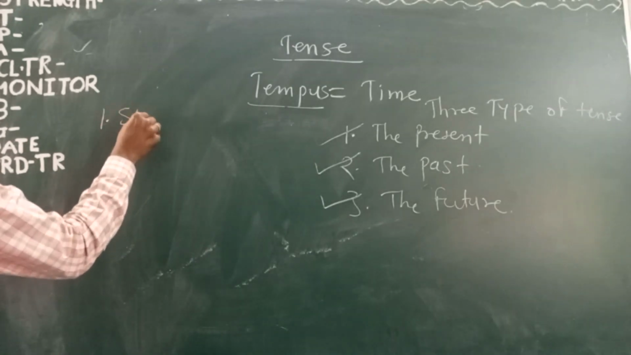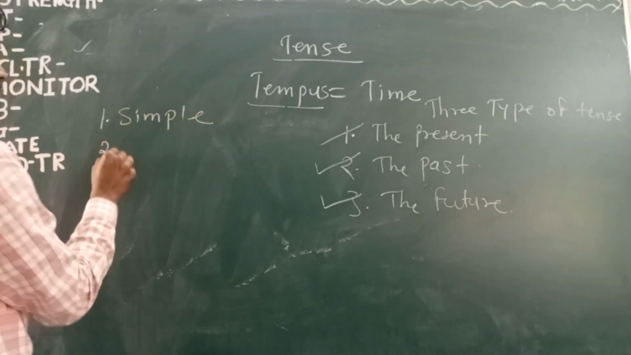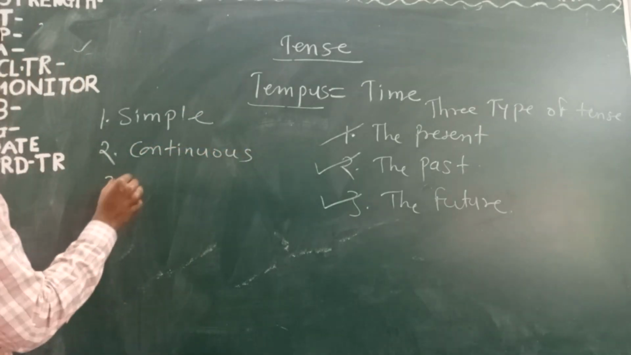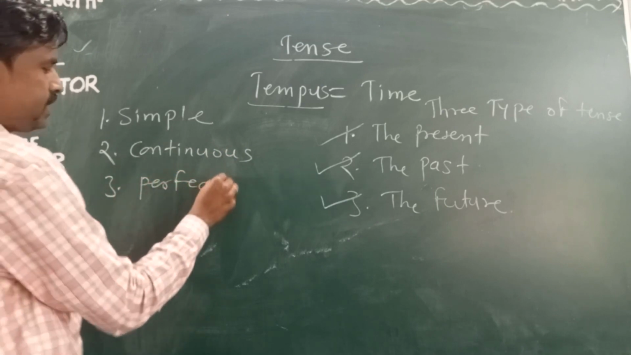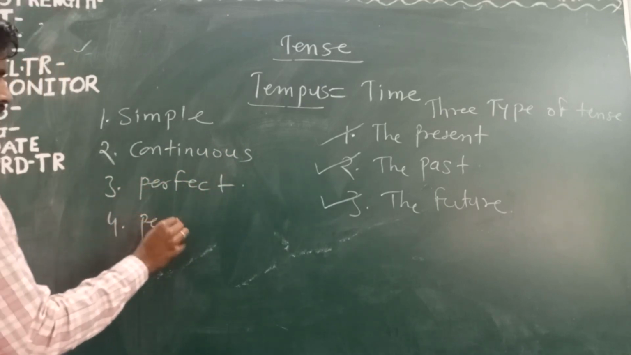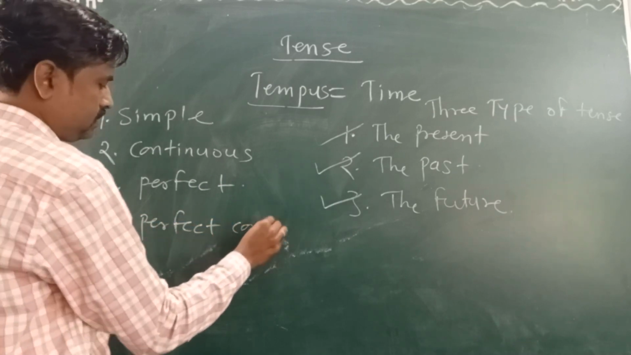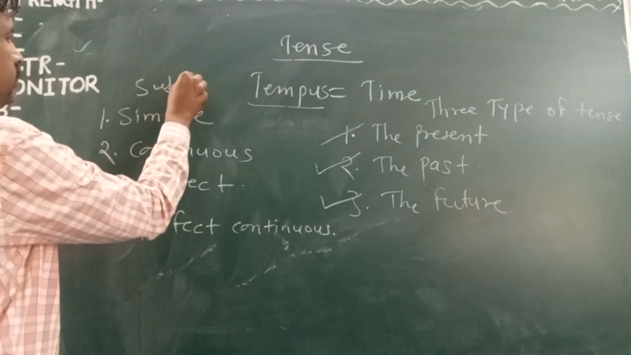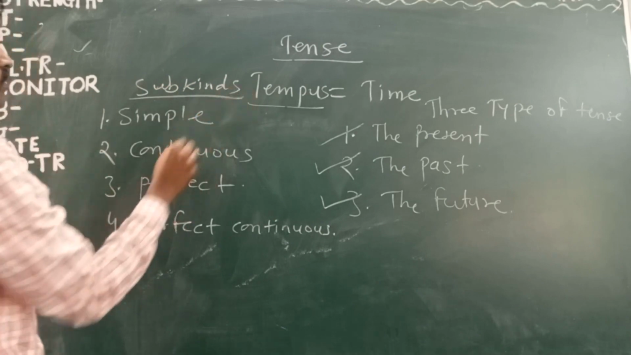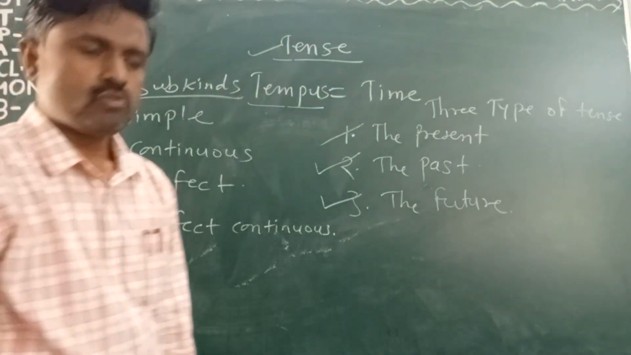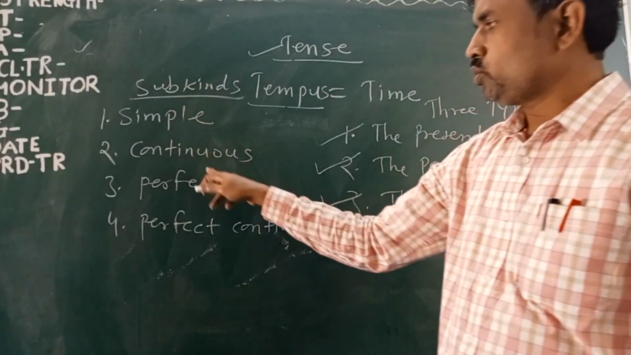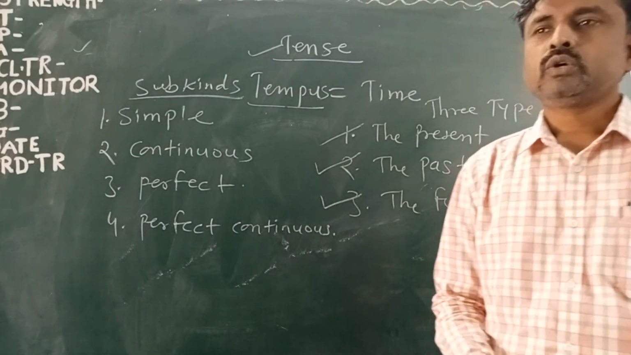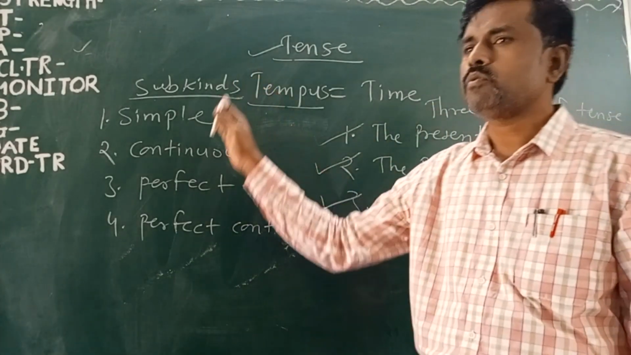First one is simple. Second is continuous. Third is perfect. Fourth is perfect continuous. So these are the subkinds of the tense. 1, 2, 3 and 4: simple, continuous, perfect and perfect continuous. Each tense has these four kinds.